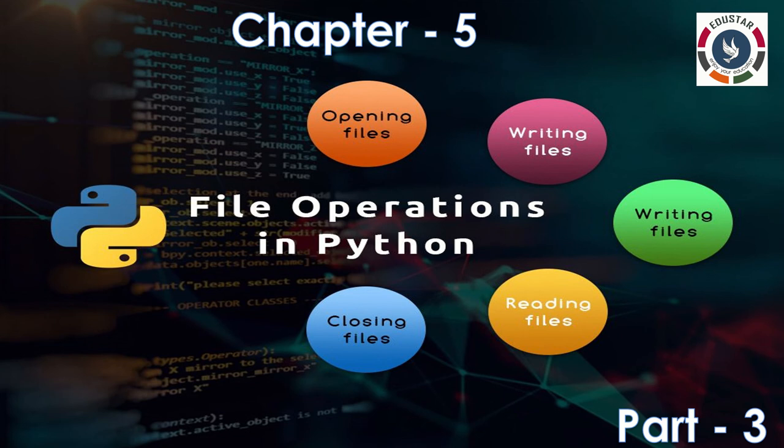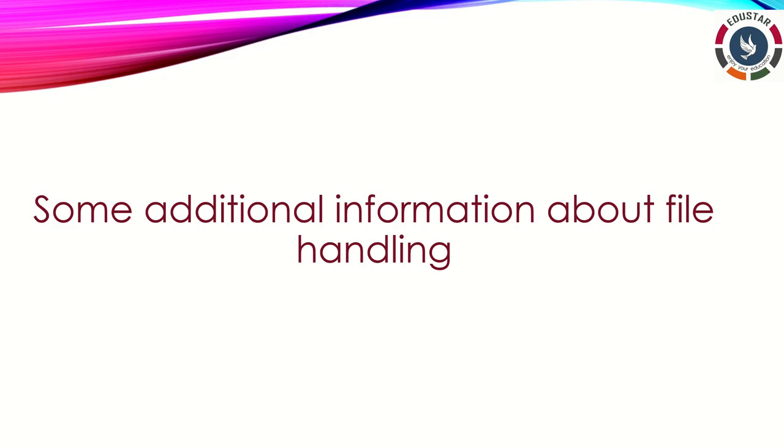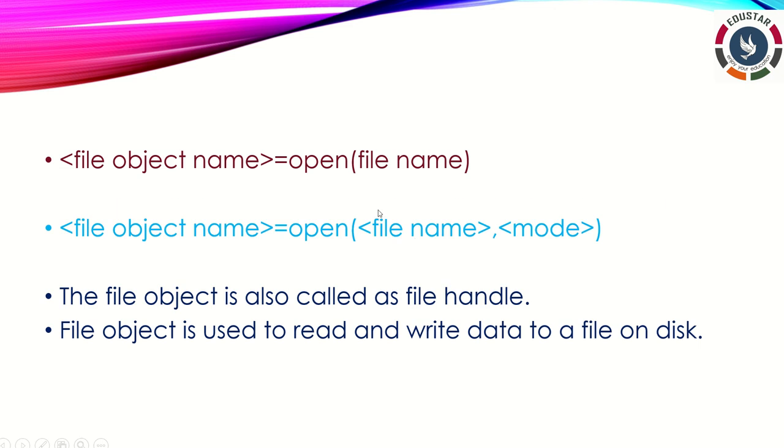So in this video now we are going to discuss file handling in Python, and this is part 3 video. I'm going to give some additional information about file handling. If you want to open the file, we should first give the file object name, correct? So what is the use of the open function? If you want to read and write data with the help of a file object, we have to mention it.